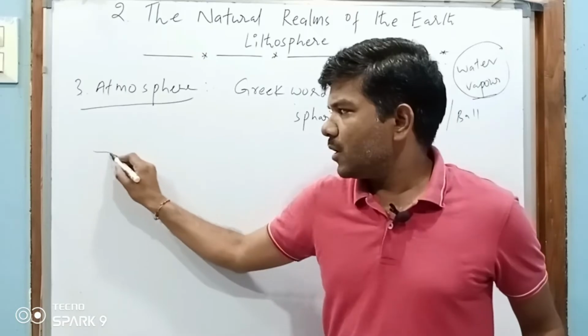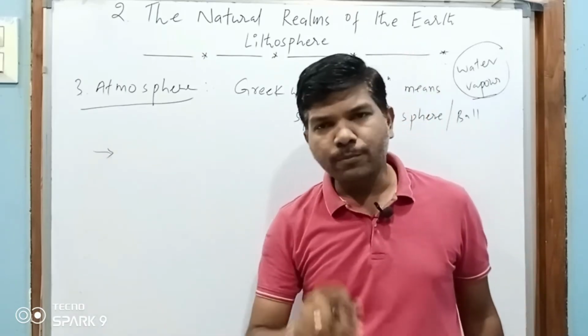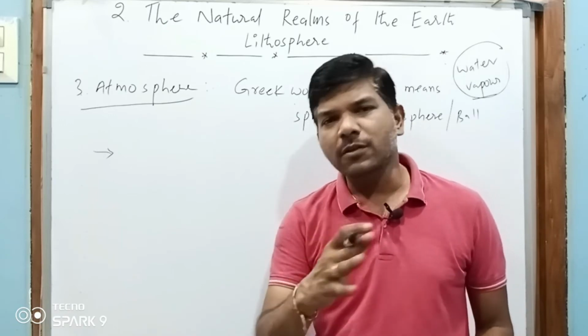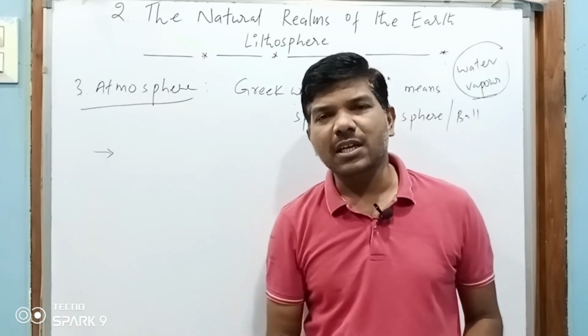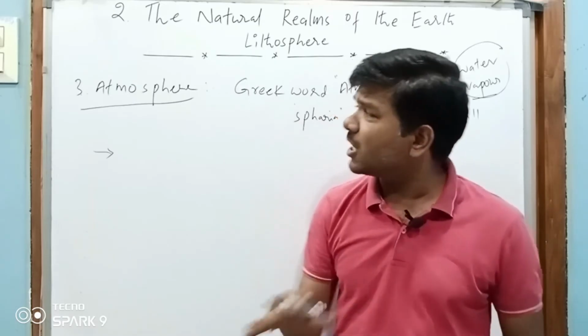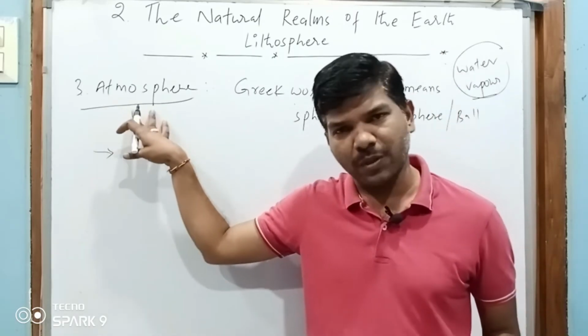See, if you observe your surroundings, there is oxygen, nitrogen, carbon dioxide, water vapor and dust particles. These all exist in the atmosphere.